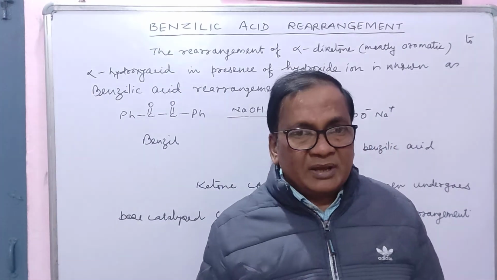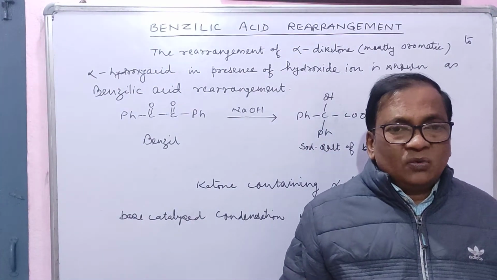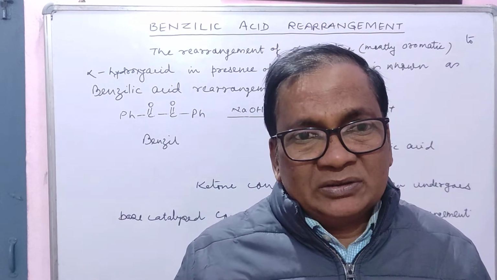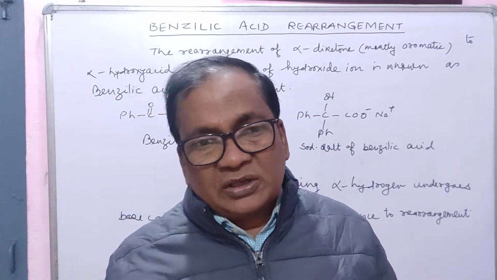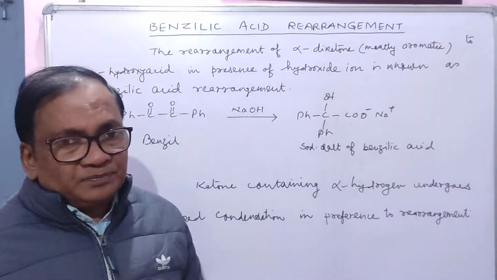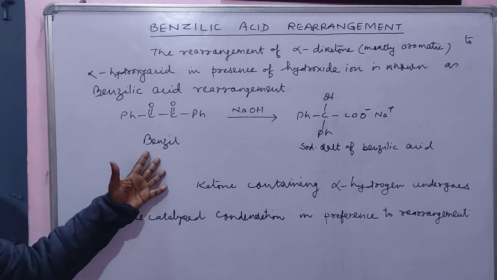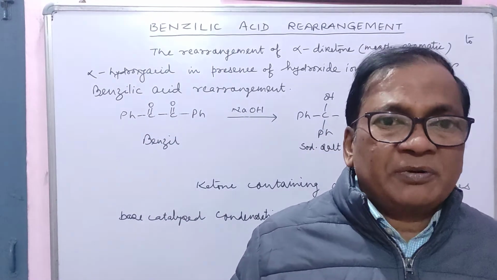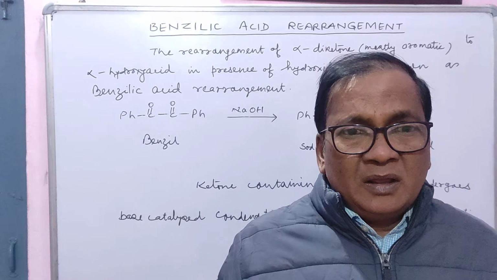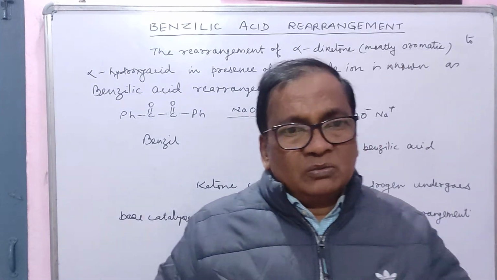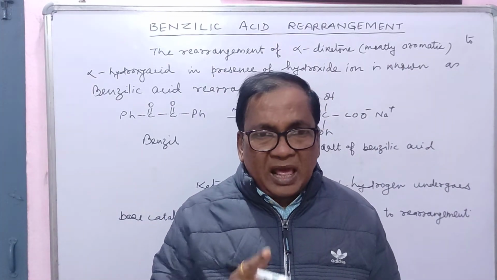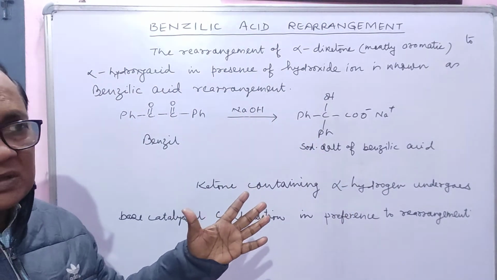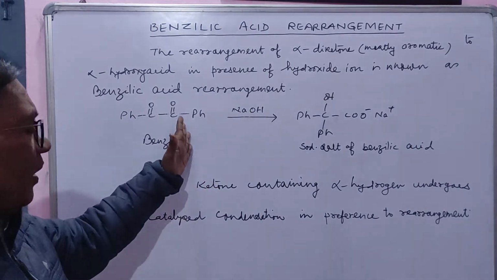Okay friends, now you are very much clear that when alpha diketone is heated with sodium hydroxide, alpha hydroxy carboxylic acid is formed, and it is the example when benzil is heated with sodium hydroxide, benzilic acid is formed. So simple. Here one thing is important to write down, that underline that this rearrangement takes place when you take aromatic diketone,